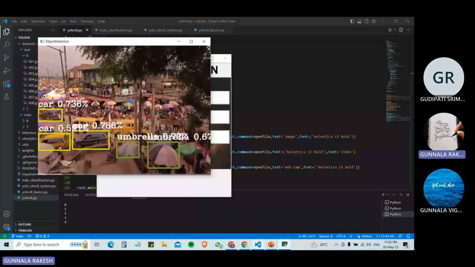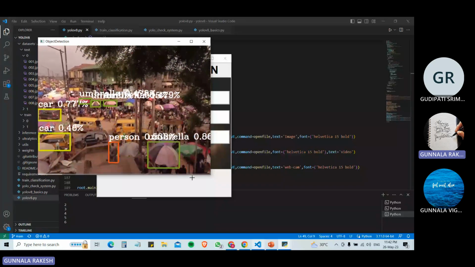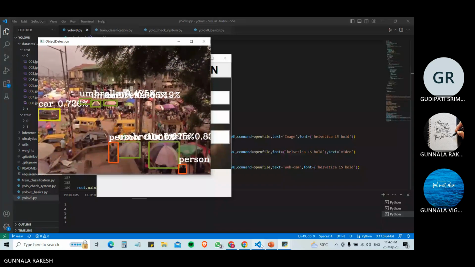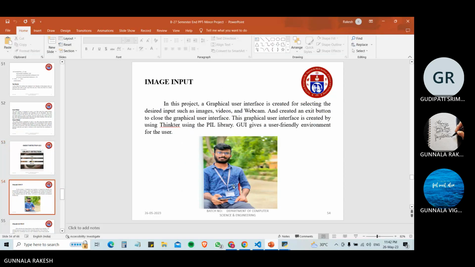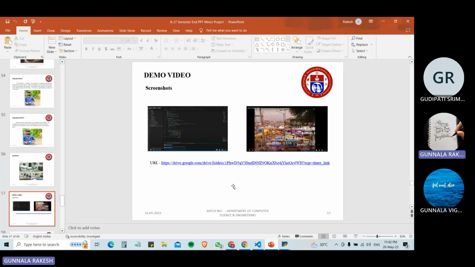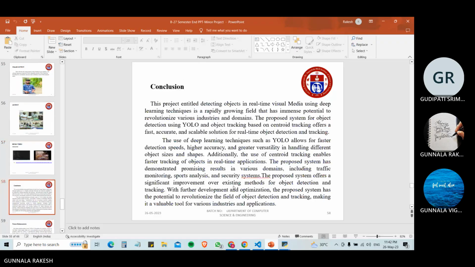This is one of the image inputs and outputs. The conclusion will be given by Sriman Narayana.